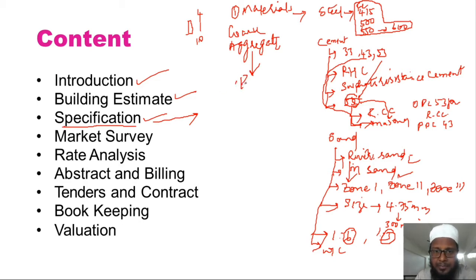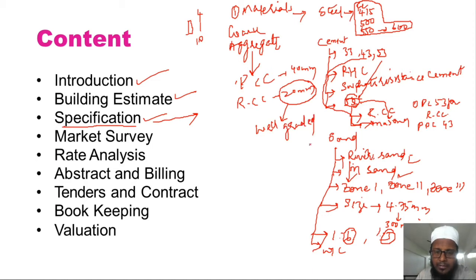So for PCC bed we go for 40 mm size of aggregate, and for RCC work we'll be going for 20 mm coarse aggregate. Now this 20 mm for RCC is to be well graded. What do you mean by well graded? Well graded is something wherein the entire compaction is properly given, across all sizes. It is not necessary that you should use only 20 mm size of aggregate. You can use a combination of different types of aggregates, so that the aggregate has proper gradation.